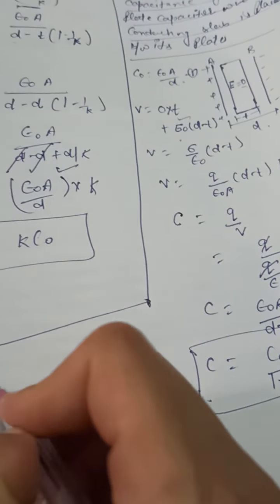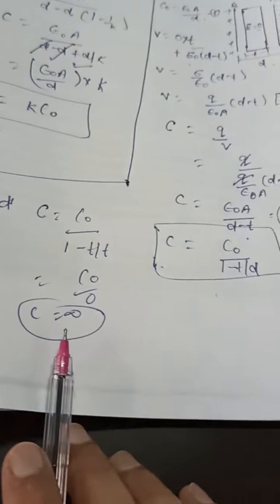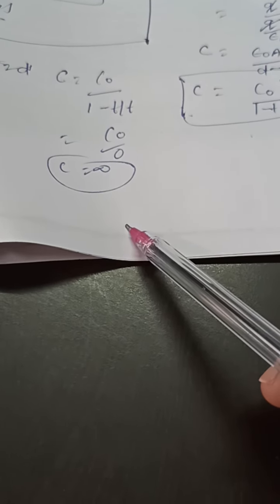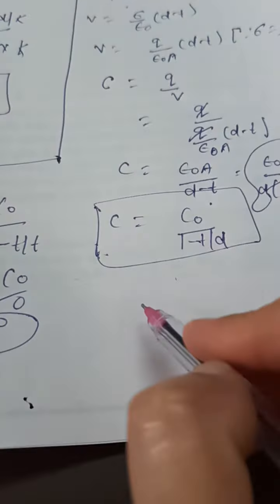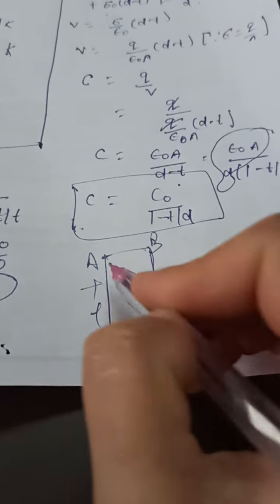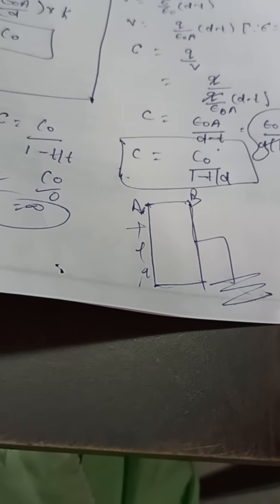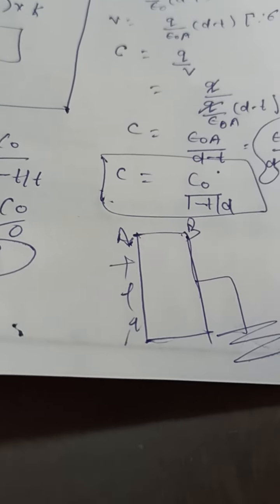Now if T is equal to D, put the value of T equal to D in this equation. From here C will be equal to C naught upon 1 minus T by T, or C naught by 0, or C will be equal to infinity. When the conducting slab completely fills the space between the two plates of the capacitor, its capacitance becomes infinite. Infinite means when you completely fill the space between plate A and plate B with the conducting slab, whatever charge you give to plate A will flow to the ground, and so the capacitance is going to be infinite.